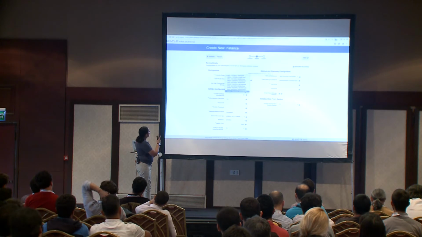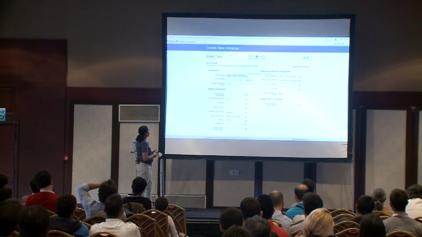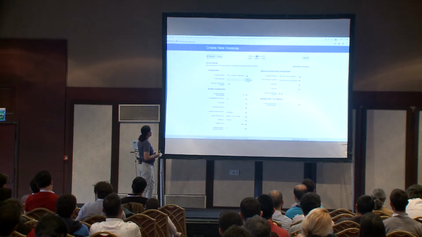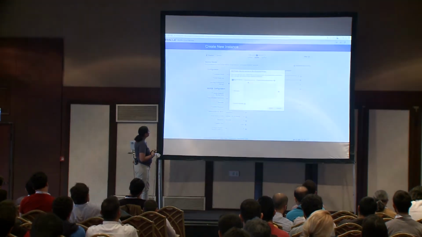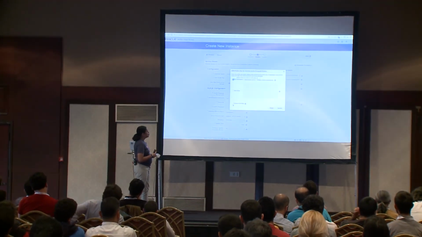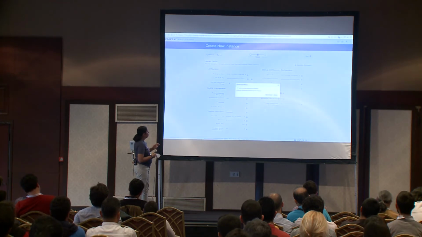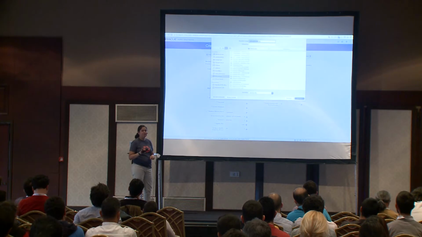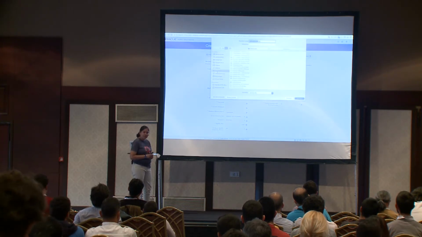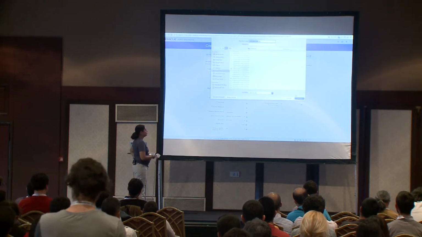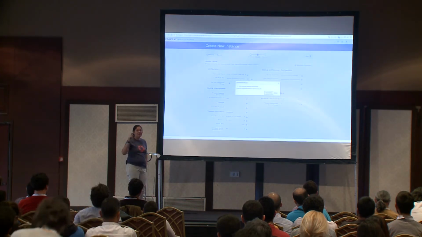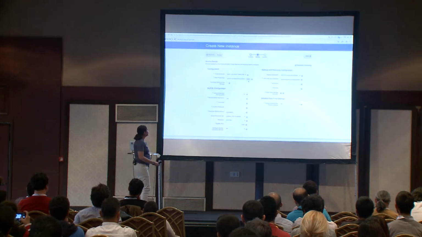Now I will choose the capabilities, the CPUs and RAM, for my database. I need to create a public SSH key. In this case, I can choose an existing one or create a new one, like in my case. I will press enter, and it will create one, and I just will download that one and save it in a really safe place, like my desktop, or some place where you can find it. This is a demo, don't do that. I hate people who put everything on the desktop. I don't know how they find things there.